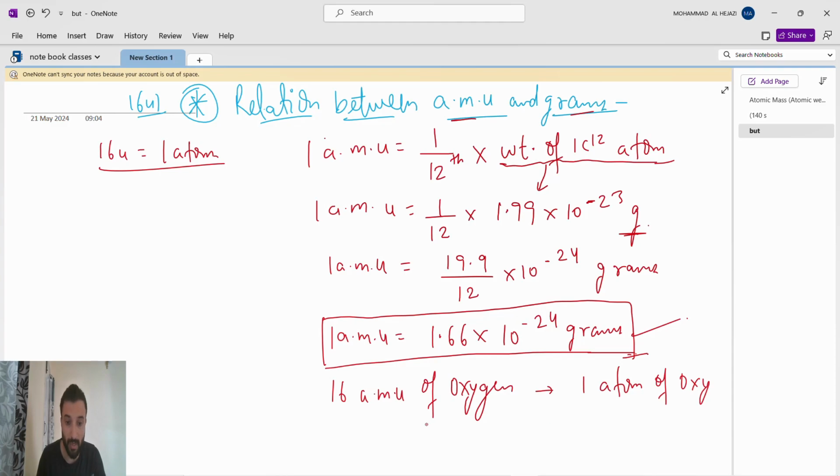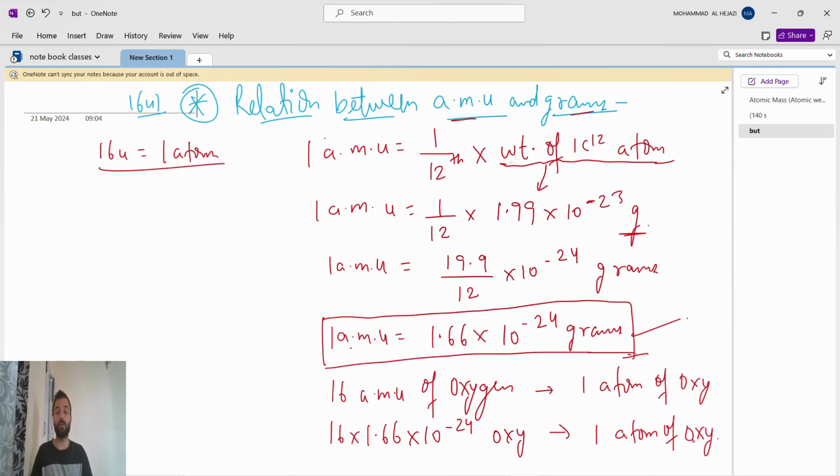16 AMU of oxygen is one atom. So guys, because you have to find it in gram, 16 into AMU, and 1 AMU is this much: 1.66 into 10 to the power of minus 24 gram. Oxygen, which is nothing but one atom of oxygen, because we know oxygen's atomic mass is 16. So 16 AMU of oxygen is one atom of oxygen, because one atom of oxygen consists of 16 units. So one oxygen atom is 16 AMU.